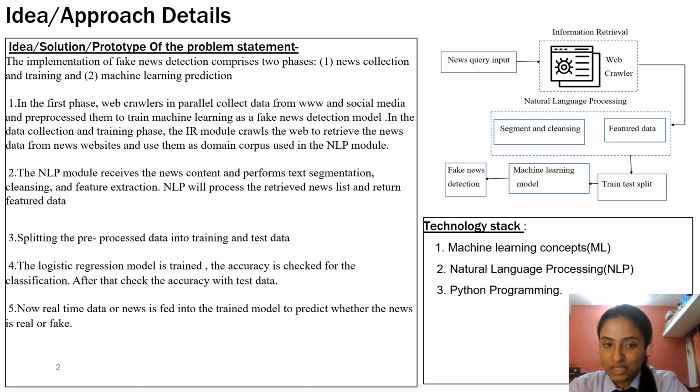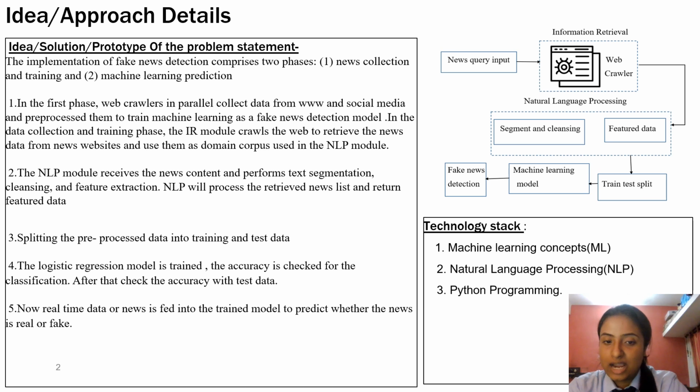That's why the name suggests it. So it will collect the news data from social media and pre-process it. Now after getting the data, it will train the machine learning system, which is our fake news detection model. After that, the data collection and training are done.